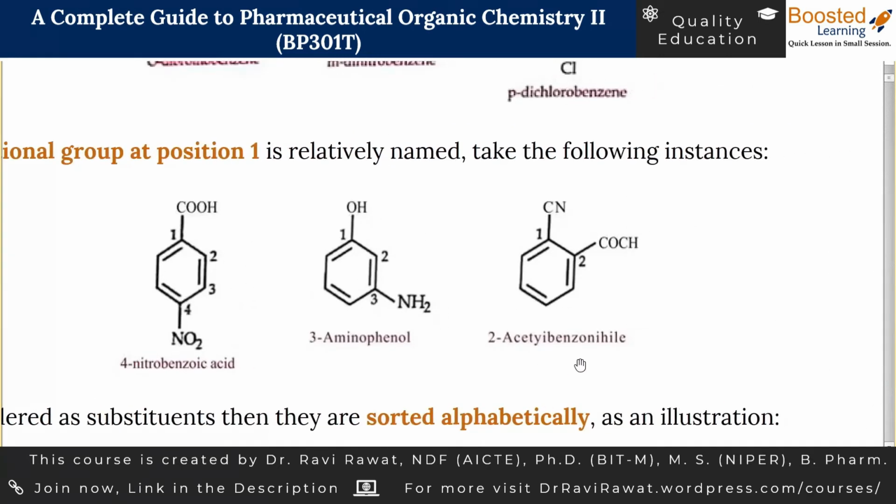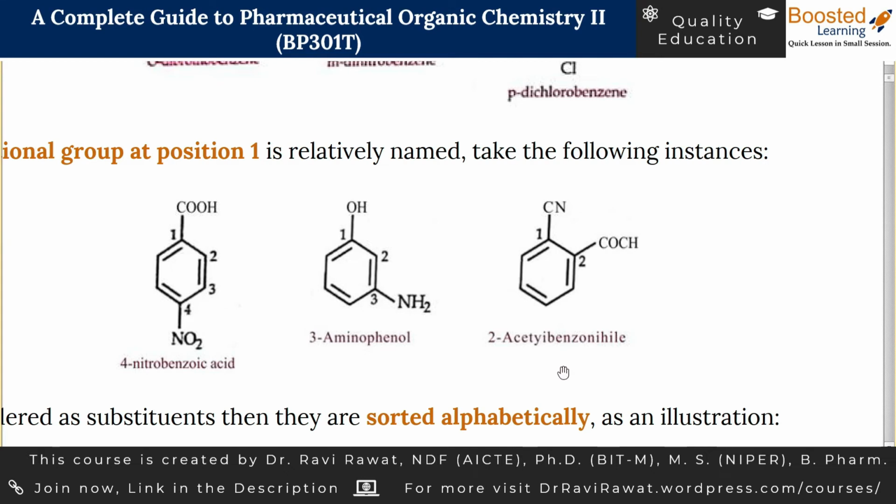Let us go to the third example. Here, benzene is attached with two groups. One group is the cyano group, that is CN, and the other group is COCH3. There is a 3 missing from the back. Write it on your own. So this is COCH3. This group is nothing but the acetyl group. There is a common abbreviation for the CH3CO group, that is the acetyl group.